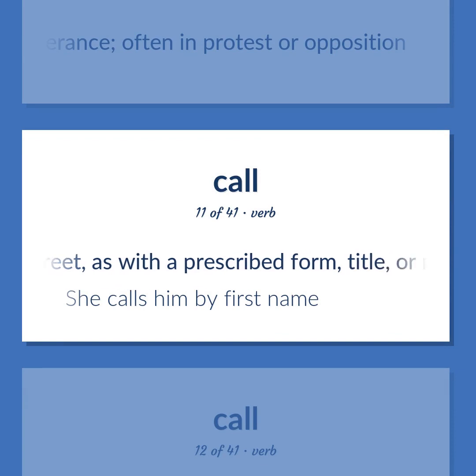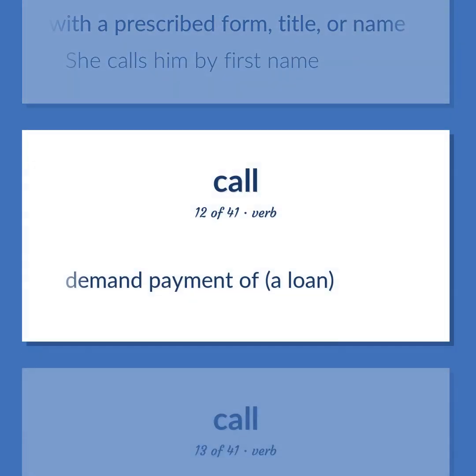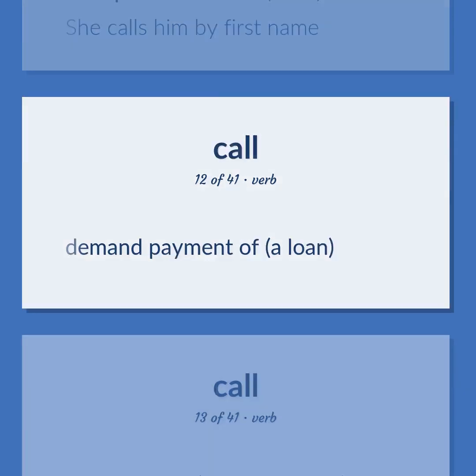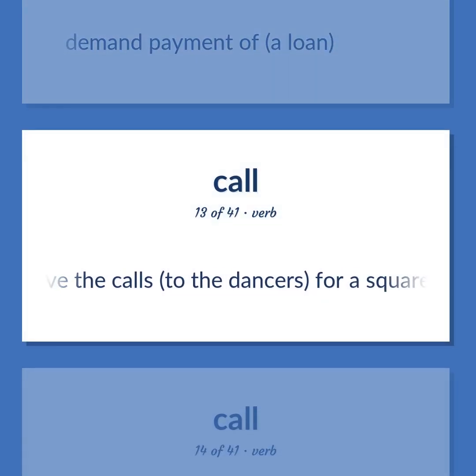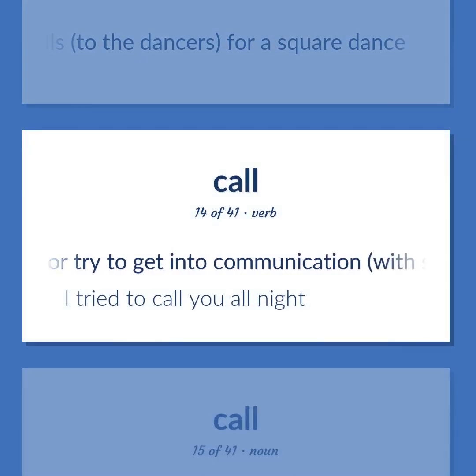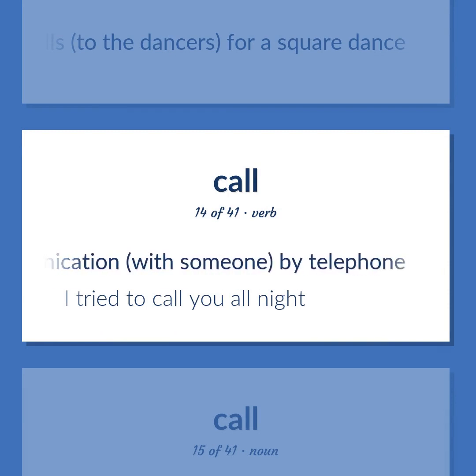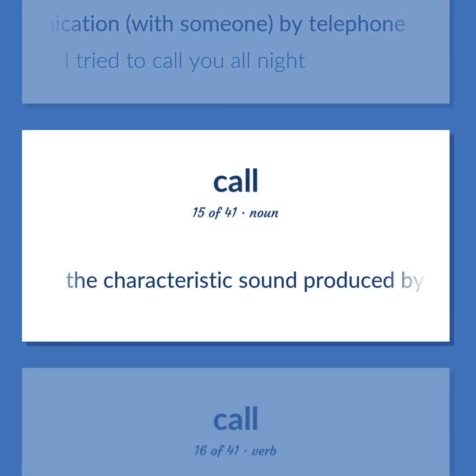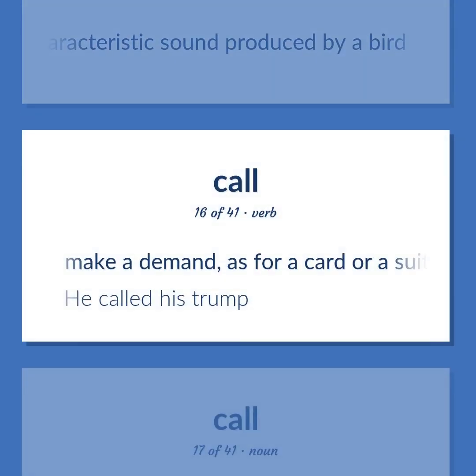Greet, as with a prescribed form, title, or name. She calls him by first name. Demand payment of a loan. Give the calls to the dancers for a square dance. Get or try to get into communication with someone by telephone. I tried to call you all night. The characteristic sound produced by a bird. Make a demand, as for a card or a suit or a show of hands. He called his trump.